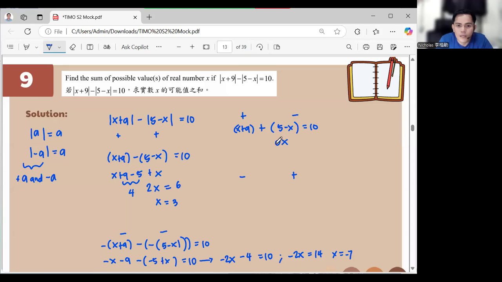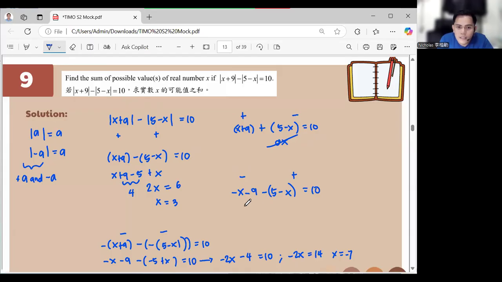So it will become 0x, no? Possible. So if we have it as like this, it will become negative, positive, so negative x, negative 9, then plus the positive, which is minus x, okay, equal to 10.